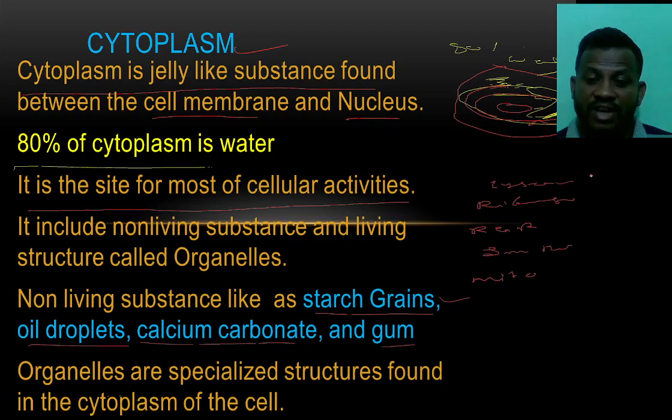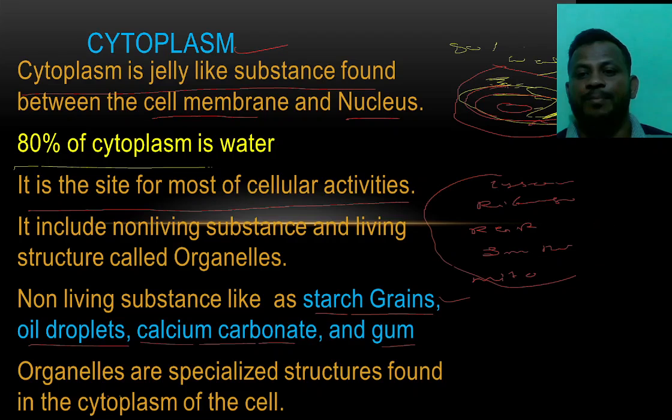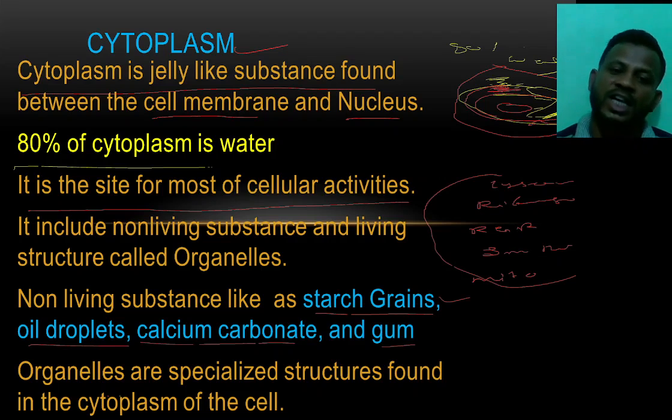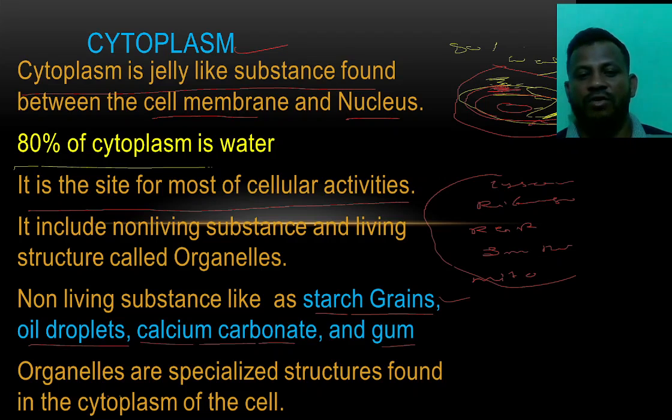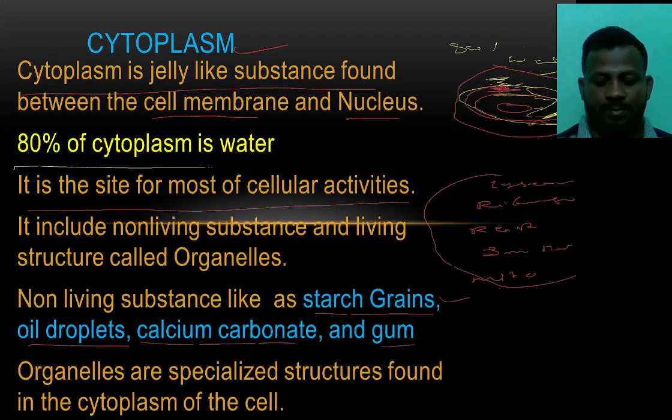All these living organelles are also present in the cytoplasm here. Okay, this is the cytoplasm. It is a jelly-like substance present between the cell membrane and the nucleus. It is made up of 80% water, and every activity takes place in the cytoplasm. It includes the living substances, living organelles, and non-living substances like starch grains, droplets, calcium carbonate and gums.